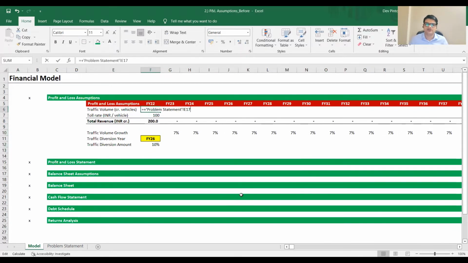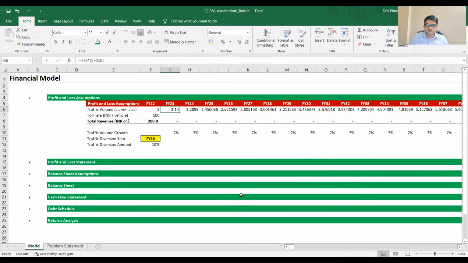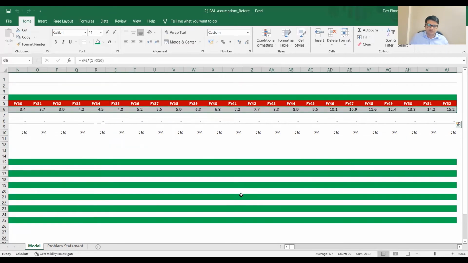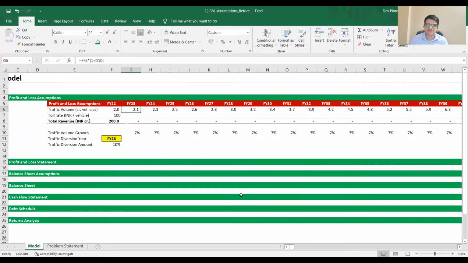So how is the total volume going to go up, right? Is it just going to be previous year's volume into 1 plus the growth rate, or is it going to be something else? So for starters, we've done this, right? But is this correct?